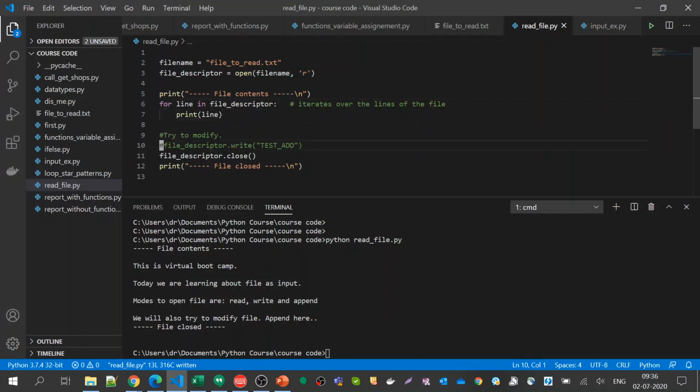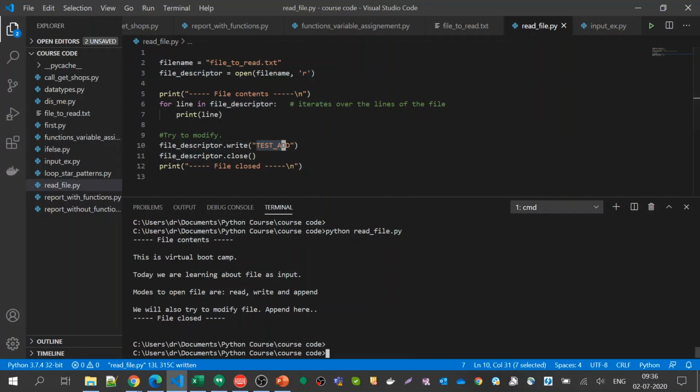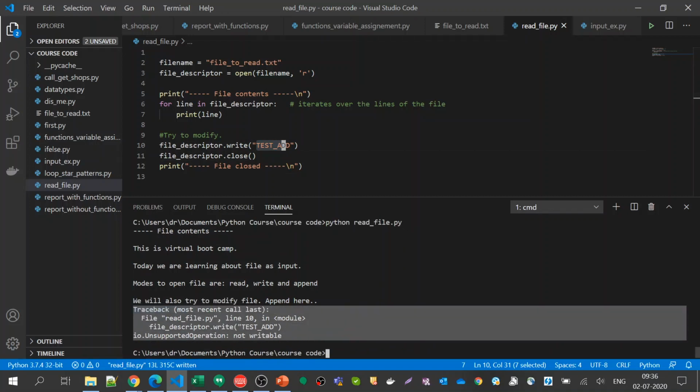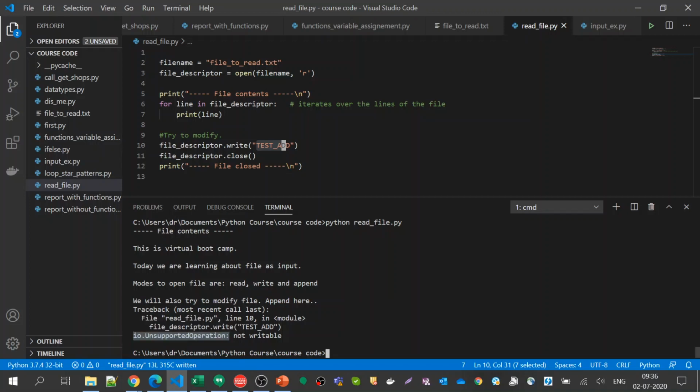Let us try an experiment. I have opened this file in read mode, and I'll try to write something onto that file. It is throwing an exception saying this is an unsupported operation and the file is not writable. Exceptions are just a heads up; an exception is a program crash. That means if there is an exception in a file operation, it will halt the execution of the entire program.